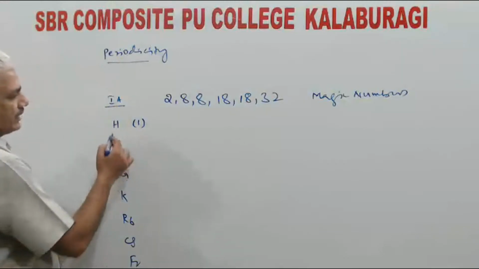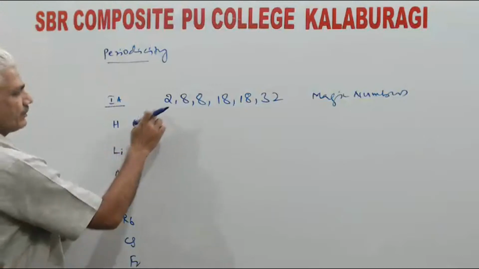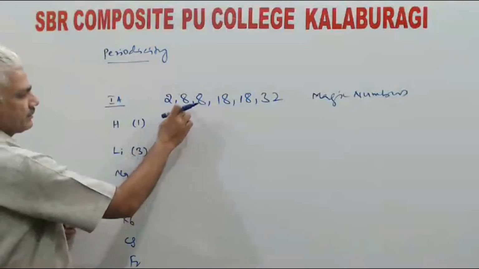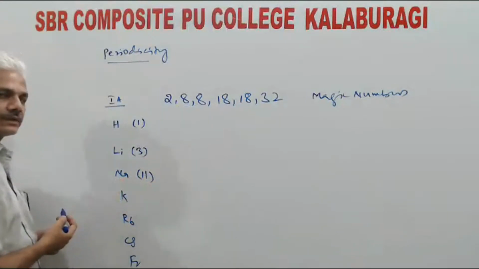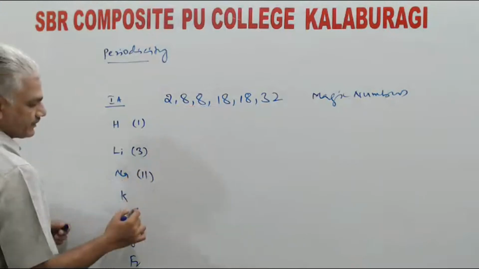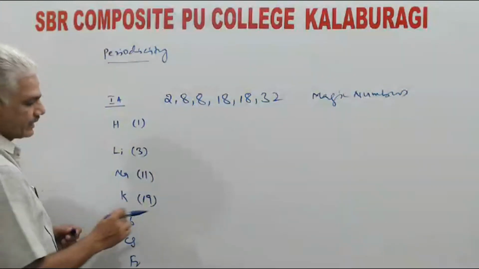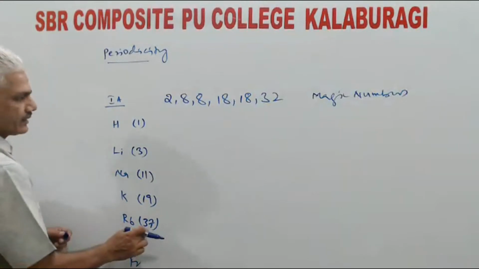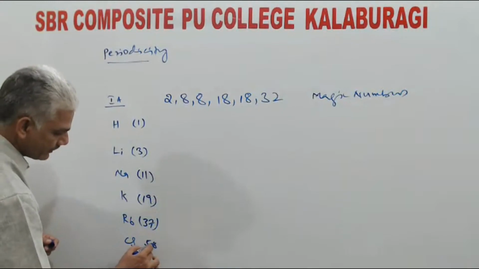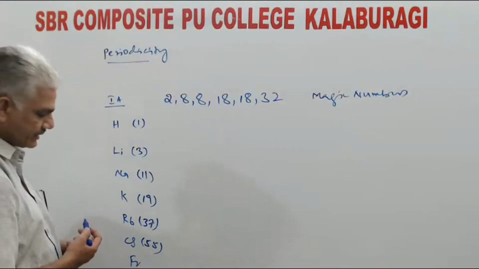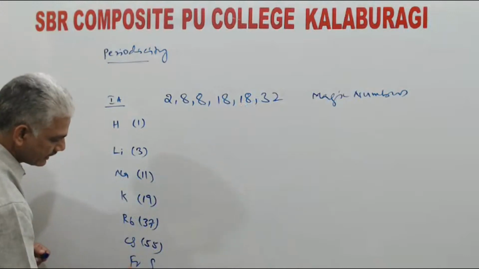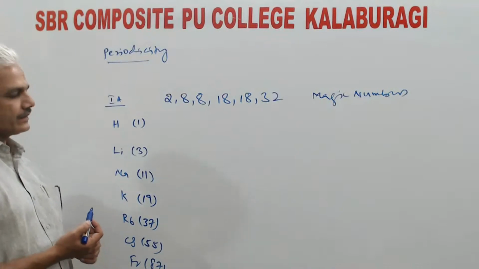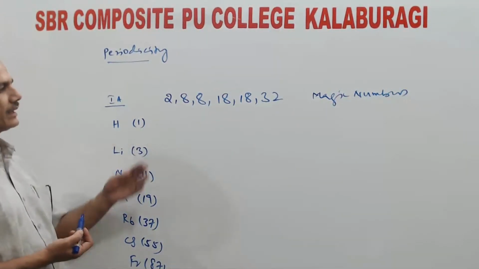Say, in first A group, hydrogen atomic number is 1. 1 plus 2 will be the atomic number of lithium. Next, 3 plus 8 will be the atomic number of sodium. 11 plus 8, atomic number of potassium. 19 plus 18, the atomic number of rubidium. 37 plus 18, 55, the atomic number of cesium. 55 plus 32, 87. So, like this, atomic numbers of consecutive elements of a group can be calculated by using these numbers.